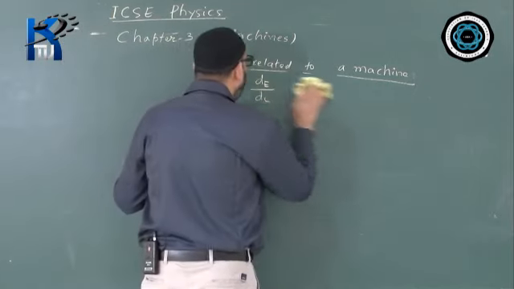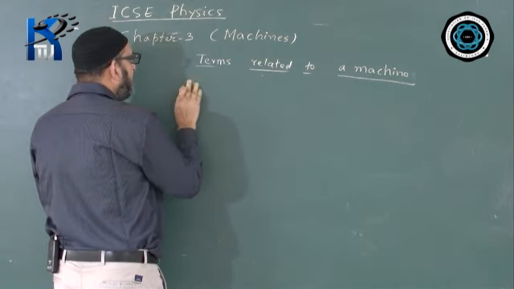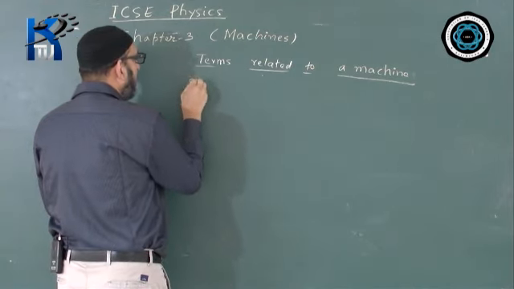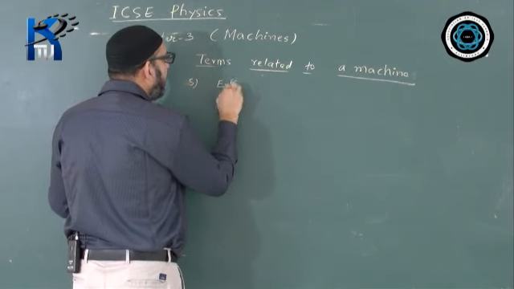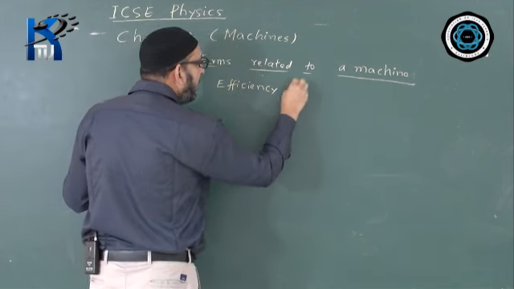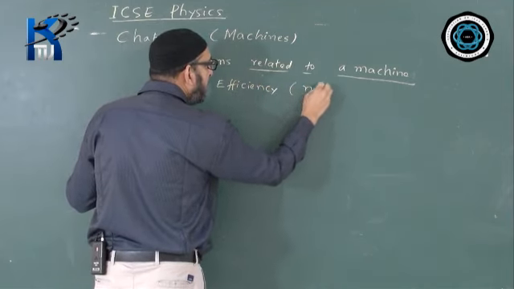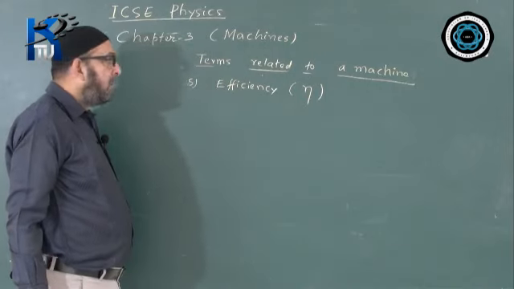Now, one more term is there, that is number 5, which is called efficiency of a machine. Efficiency is denoted by the symbol eta.